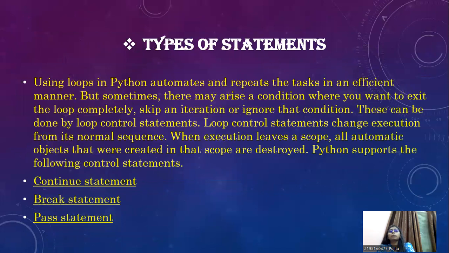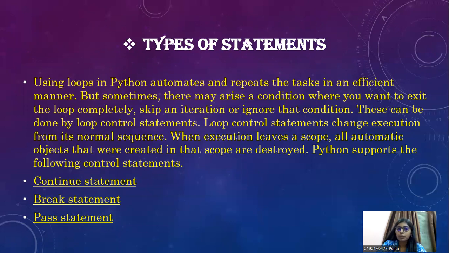Types of statements. So this is basically our topic for today, that is types of statements. Using loops in Python automates and repeats tasks in an efficient manner. So this is why we use loops. Loops are used to repeat the task in an efficient manner. This is why loops are used to automate as well as repeat the tasks in a very efficient manner.